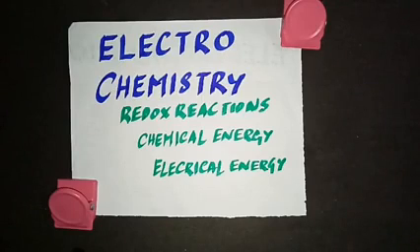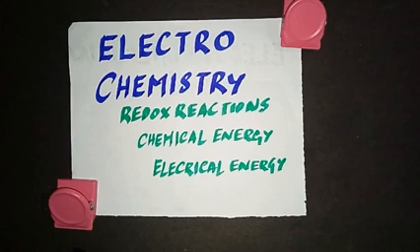Hello guys, in this video we are going to start with a new chapter, electrochemistry. Electrochemistry is the branch of chemistry which deals with the study of the chemical changes which occur on passing electric current into certain chemical systems or generation of electricity by carrying out certain chemical reactions. To be more precise, electrochemistry correlates the electrical energy and the chemical reactions which are redox reactions in nature.